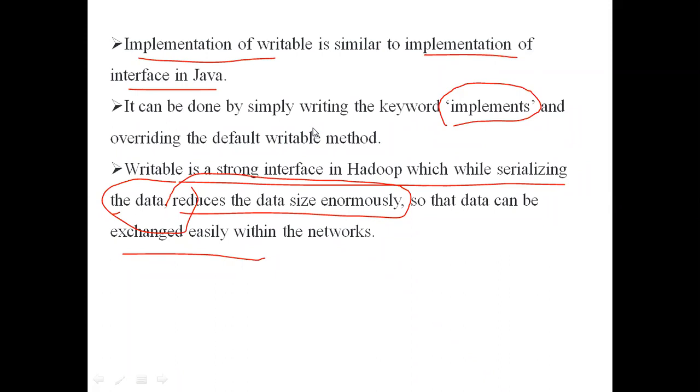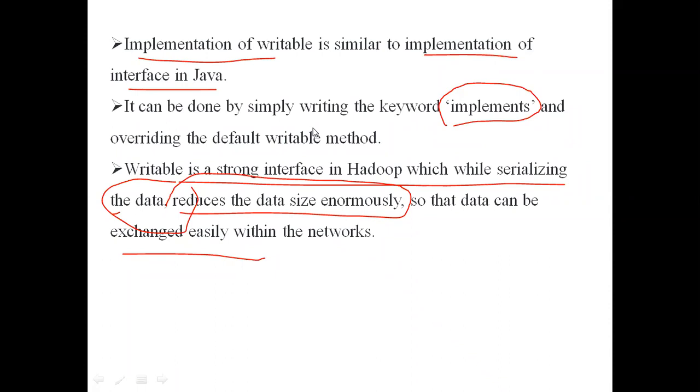After creating the object, I want to serialize only variable A, object one dot A. I want to serialize the instance variable A of the object. I don't want all five variables serialized. But in Java serialization, a specific field alone cannot be serialized. We have to serialize all the fields, whether we like it or not.